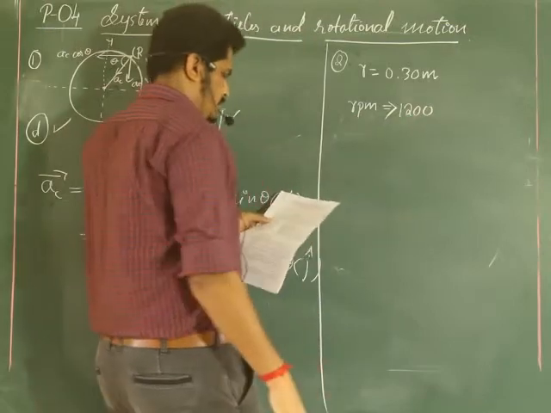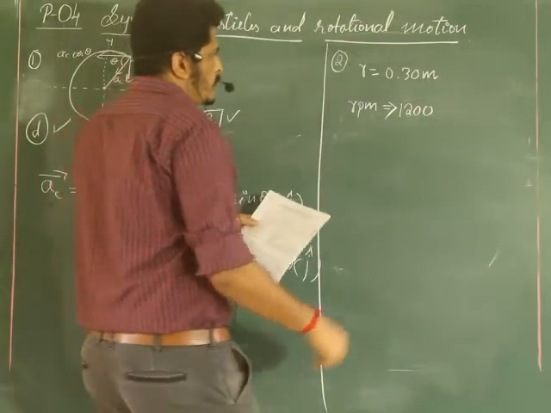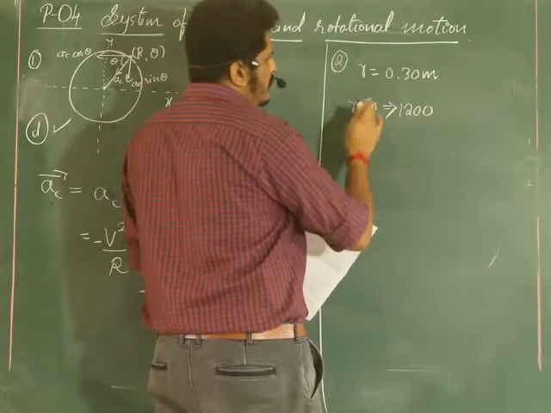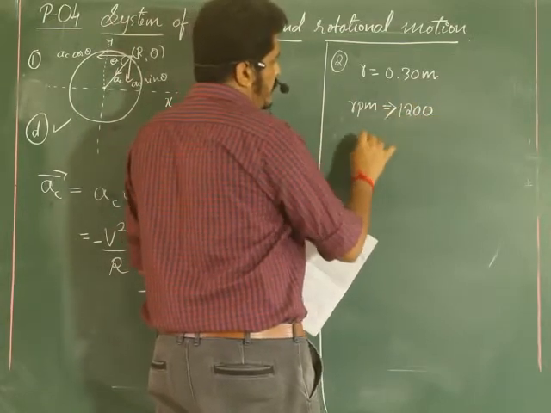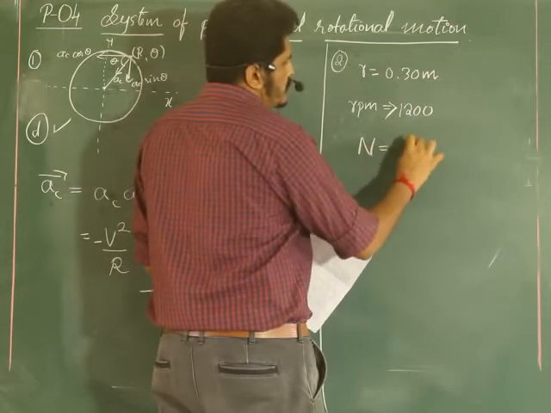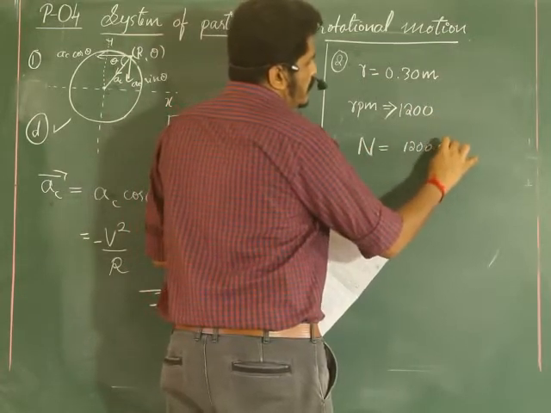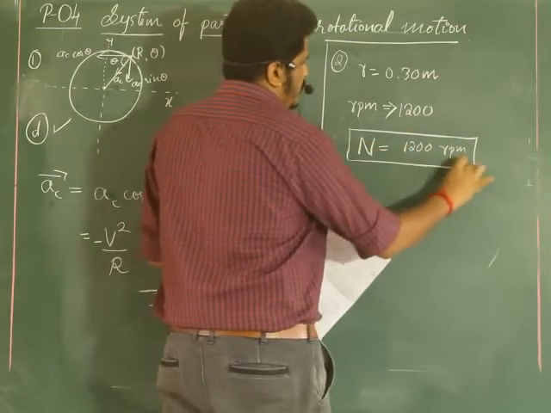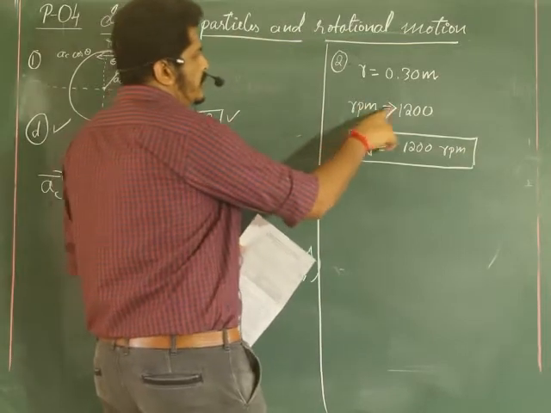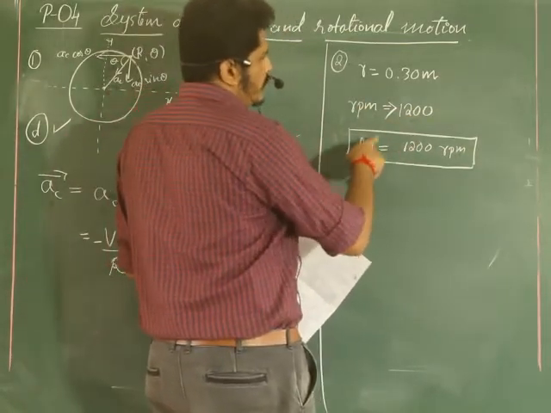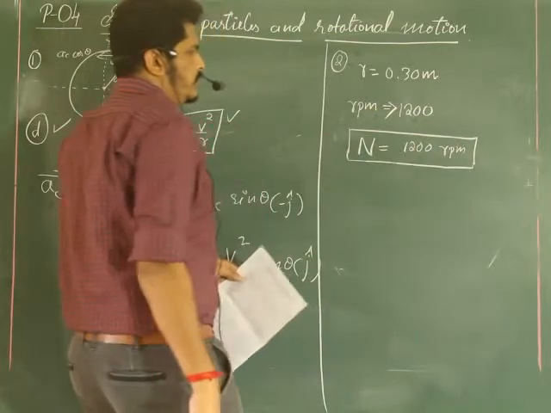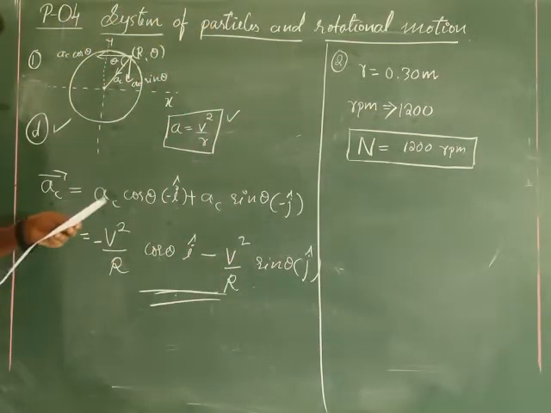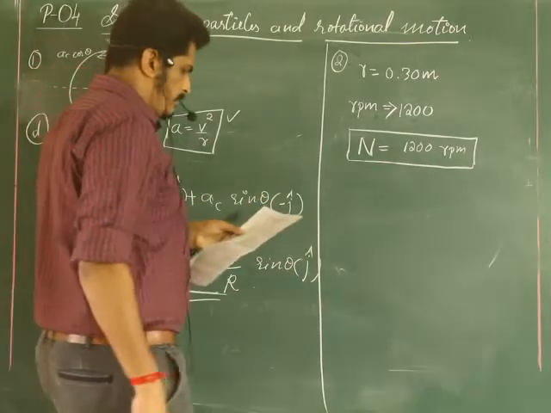Number of rotations it is doing. How much RPM? Revolutions per minute is mentioned there, or directly you can write the number, that is 1200 RPM. This is given there. How many revolutions per minute? 1200. So the number of revolutions per minute, capital N, is equal to 1200 RPM. Next, what else is there? Yes, then they have mentioned the acceleration of the particle at the tip of the blade.